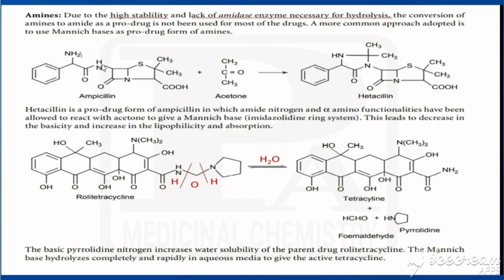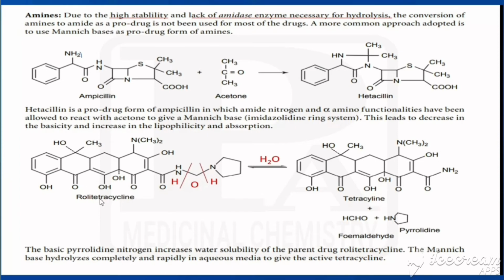So how we are getting hetacillin? Here we have NH, here we have N. So those two nitrogens would be connected with this carbon to form an imidazolidine ring. So that is called hetacillin. Hetacillin is a prodrug form of ampicillin. Here the amide nitrogen and alpha amino functionalities react with acetone to form a Mannich base. This is called the imidazolidine ring system. Because of that, there is a decrease in basicity and increase in lipophilicity and absorption. So that is one example.